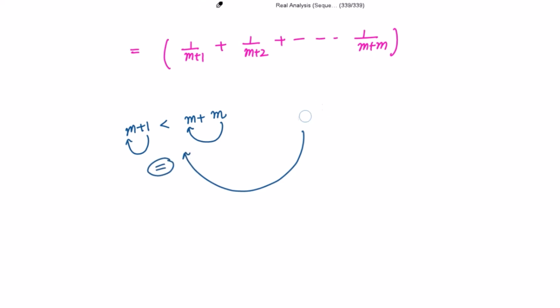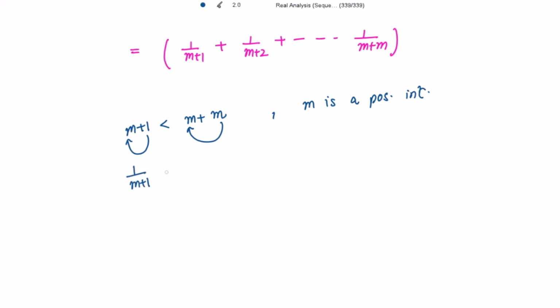So except 1, m plus 1 is strictly less than m plus m, where m is a positive integer, right? So if I take the reciprocal of this, I will be getting 1 divided by m plus 1 to be greater than 1 divided by m plus m,